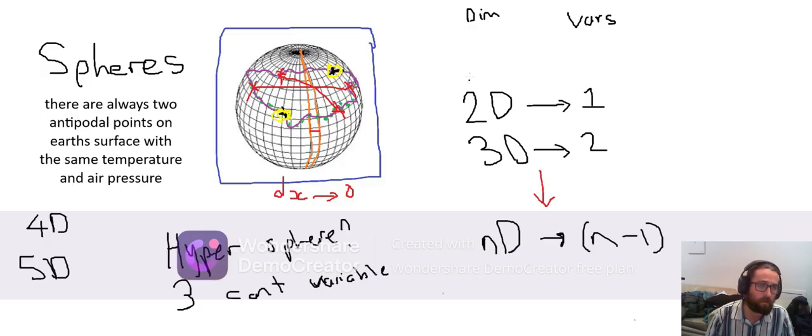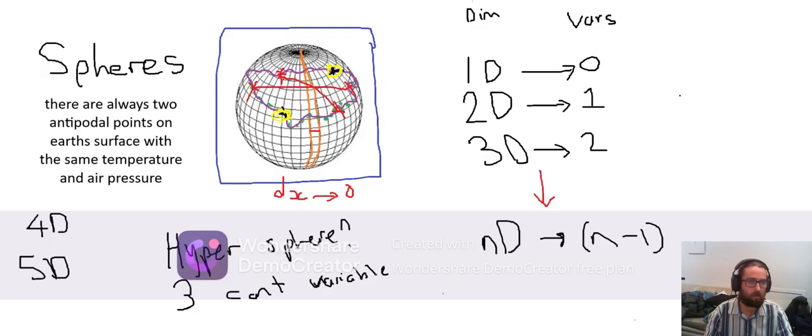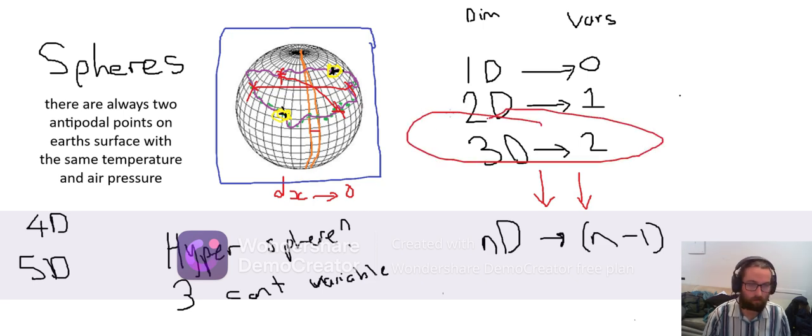Now if we go back up in the other direction, we can say a 1-dimensional space, there exists 2 opposite points with 0 continuous variables. This one's a bit more hard to wrap your head around because a 1-dimensional space is just going to be a point. But because it's just a point, that is kind of true. They don't really have any continuous variables. There's no space here for a variable to even be continuous. It's probably the best way to think about it, but I think it's clearly more interesting to go in this direction. But yeah, the 3D case is the one I chose to focus on because it maps onto our Earth well.